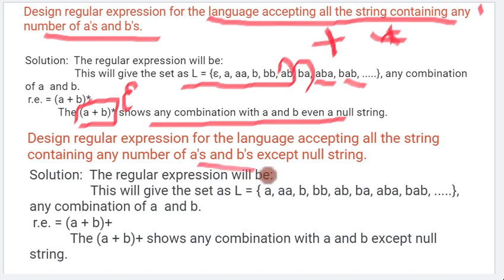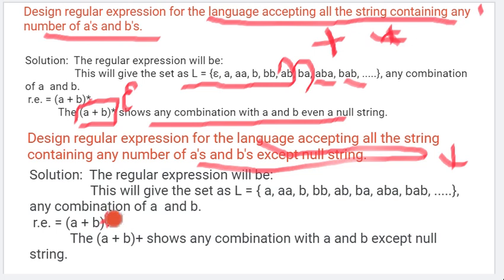Next, we need to design the regular expression for the language accepting all the strings containing any number of a and b except the null string. When it is saying except the null string, then we must take care. Except the null string means it is not Kleene closure, means one or more than one appearance, not zero. Null string, zero appearance, is not allowed. One appearance at least of the input symbol should be there. One appearance means it is Kleene plus.